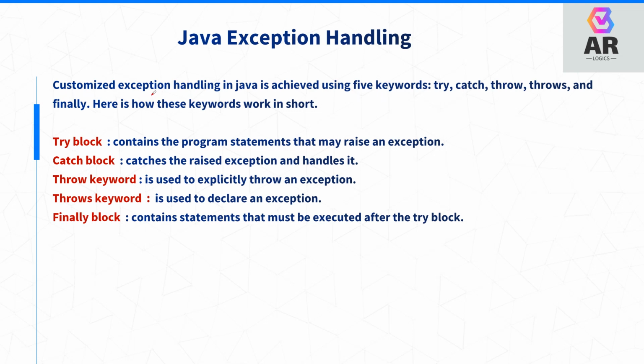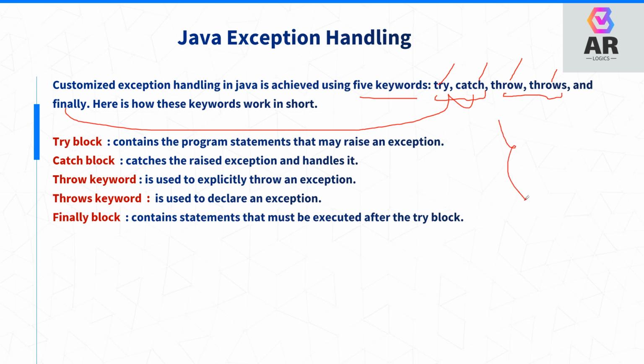Exception handling in Java is achieved with five keywords: try, catch, finally, throw, throws. An interviewer may ask what is try and catch, what is throw and throws, what is the difference between them, and about try, catch, finally.